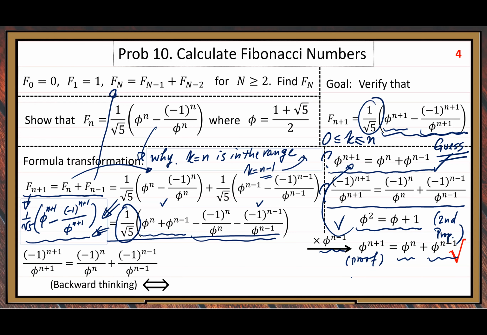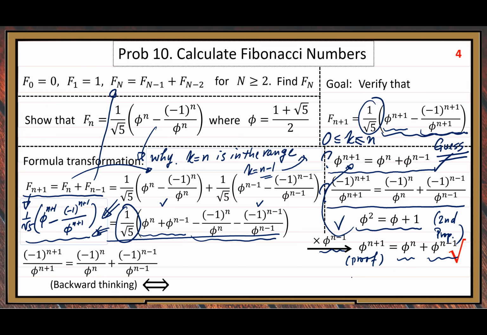we need to use backward thinking, because it is a little more complicated than the first equality. We want to make the second equality as simple as possible. Then we can apply some property of the golden ratio to verify it.